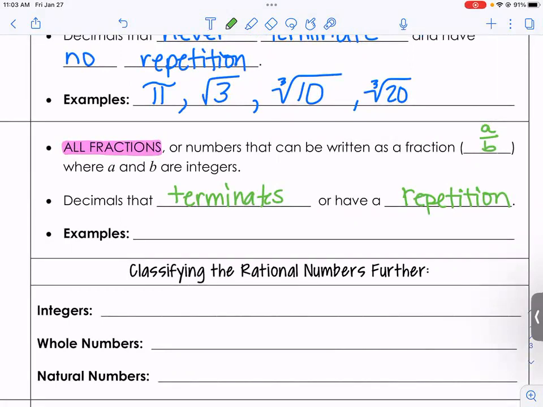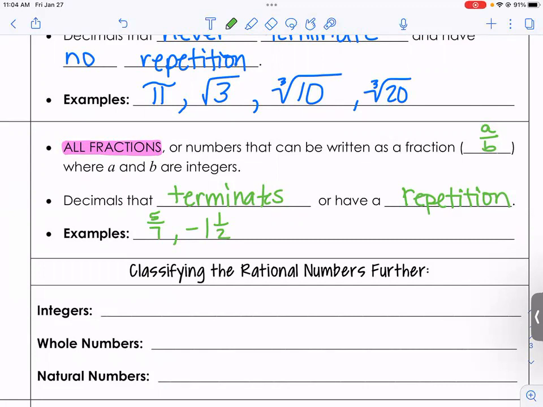So anything that can be written as a fraction. So 5 over 7, is that a fraction? Yeah. So that's an example of a rational number. Okay. -1.5, is that a fraction? Yes. It can be negative, it can be positive, doesn't matter. That is an example of a rational number.